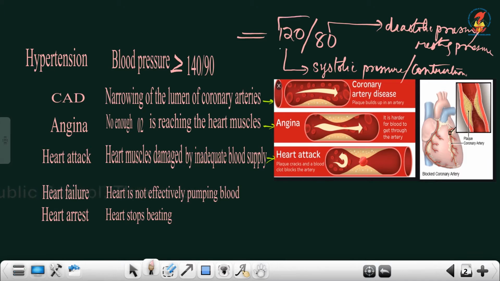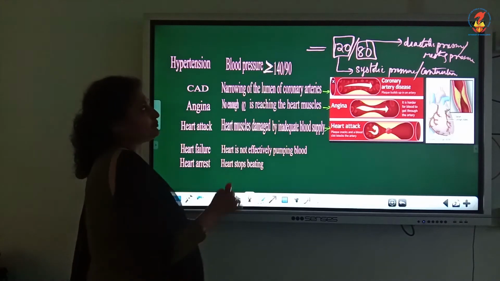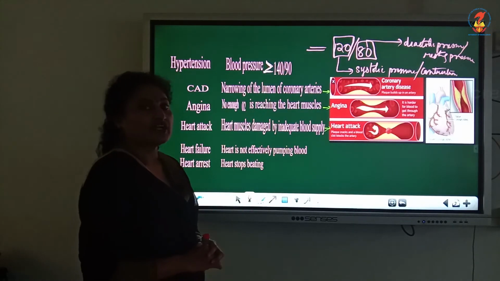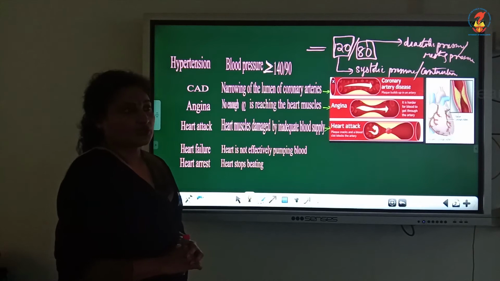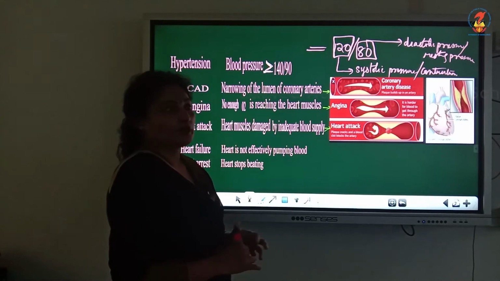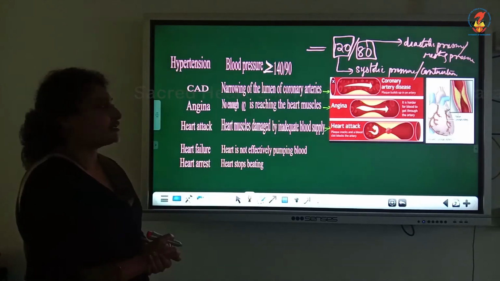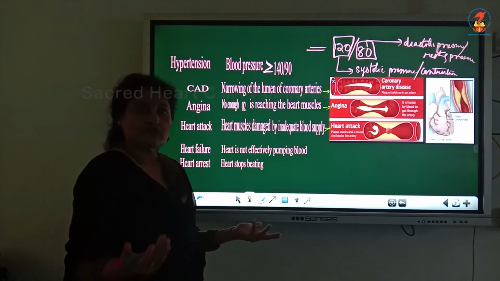So, this figure is very important, 120/80. If a person is having equal to 140/90 or more than 140/90, he is having high blood pressure. He should be very careful. It should be brought under control, or else it will affect his vital organs like the brain and the heart. So, this situation is known as hypertension. The reasons may be many.